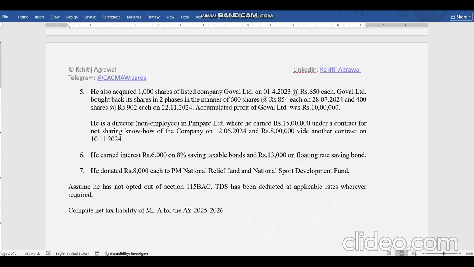Coming to the next point, he earned some interest from 2 bonds. We will see the limit of 10,000 because a few bonds are exempt from TDS if the limit of interest earned is up to 10,000 rupees. Then he donated 8,000 rupees to the PM National Relief Fund and the National Sports Development Fund each. So there is something new for the National Sports Development Fund. We'll see in the solution. He has not opted out of section 115BAC, which means he is going for the new regime, and we have to compute his tax liability and give the effect of TDS also, because it is mentioned TDS has been deducted at applicable rates wherever required.